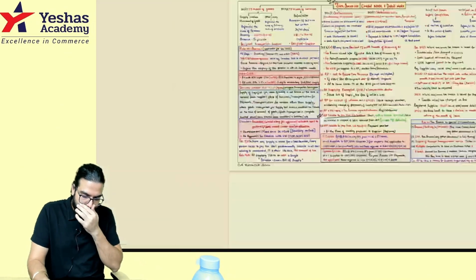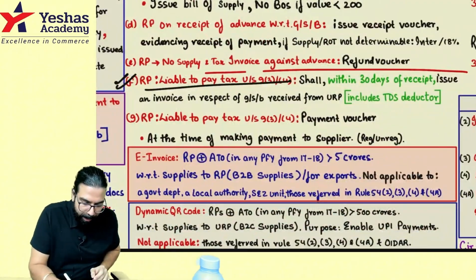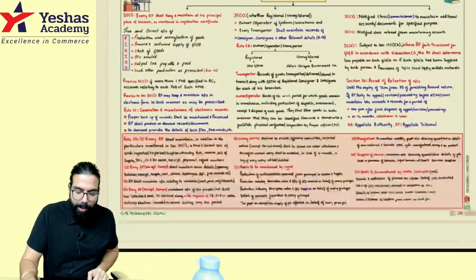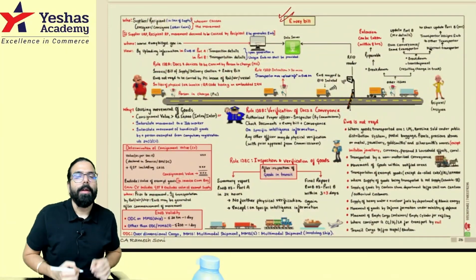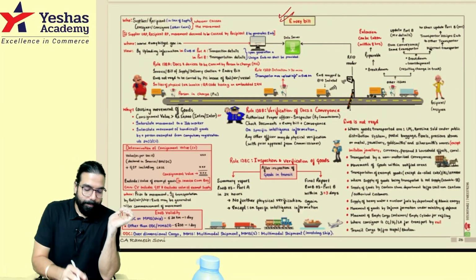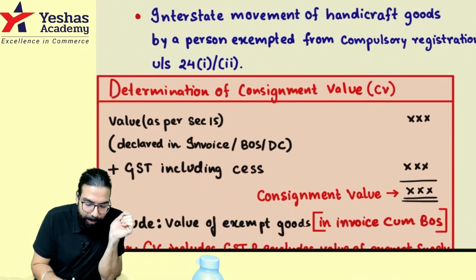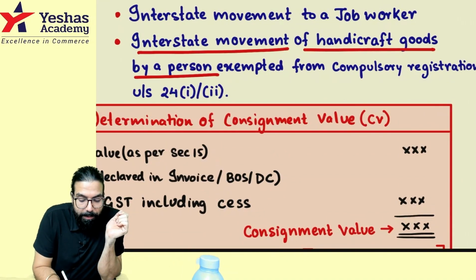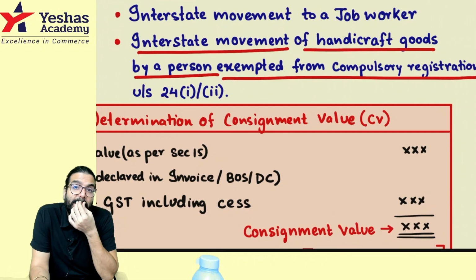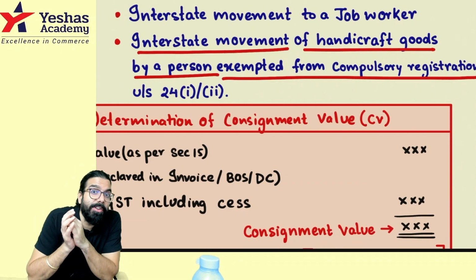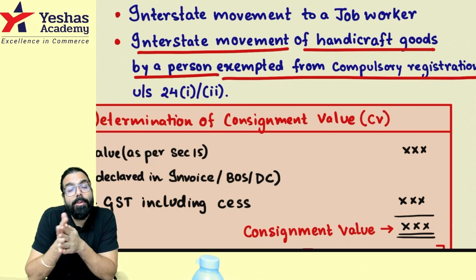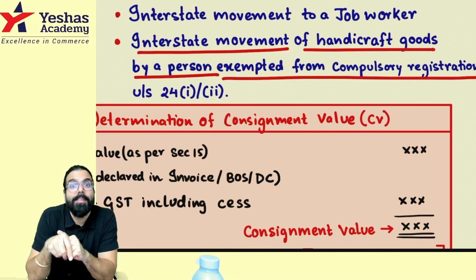E-way bill chapter. Okay, sir. You have already told over here. I have already told the same point over here. Done. Accounts and records, no amendment. In e-way bill, I hope you guys remember, if there is an unregistered person, interstate movement of handicraft goods by a person exempted from compulsory registration. Yes, sir, handicraft suppliers who are exempted from registration, you told not exempted from e-way bill. So if an unregistered person wants to generate e-way bill, how will he generate, sir?